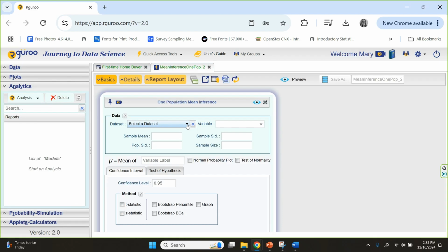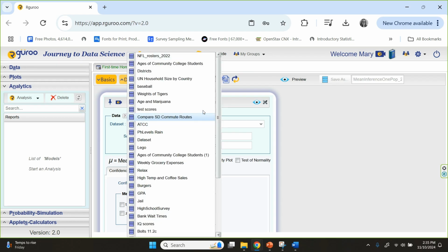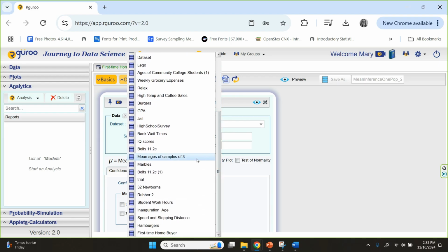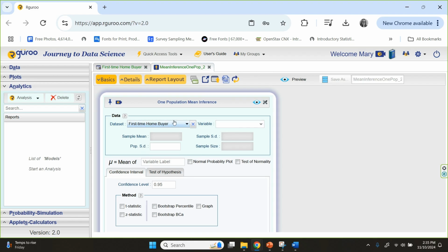So we need to select our data set. If we go down, I have quite a few. You probably don't have as many as me. We'll go down here to first-time homebuyer. It's a little tricky for me to grab it. There it is. And then it will be the data set. It only has one variable. So when you click on variable, you see there's only one choice, which is age. And immediately these three gray boxes here underneath populate with the sample mean, the sample standard deviation, and the sample size from that data that we just observed.